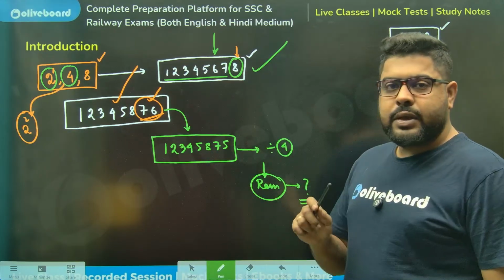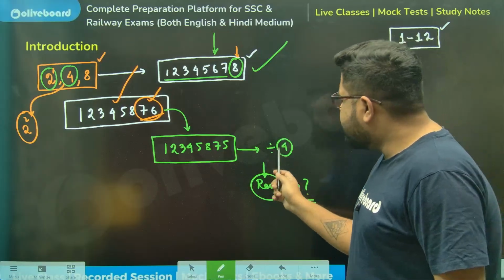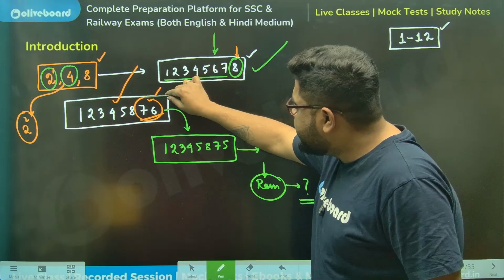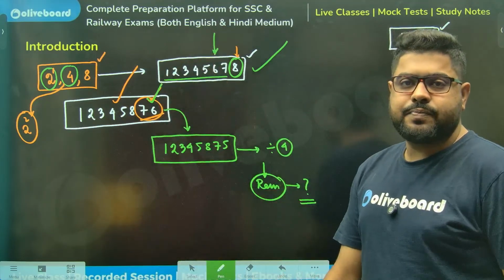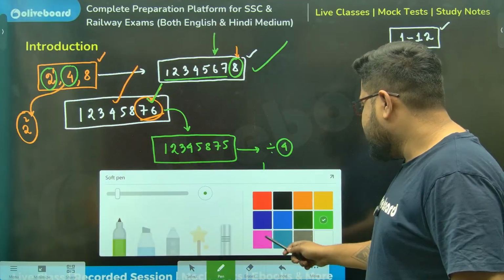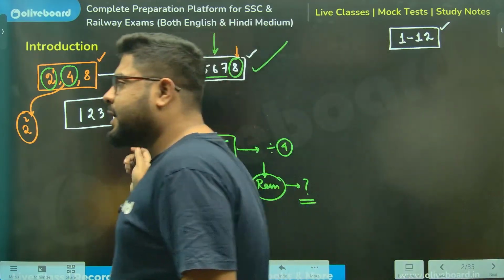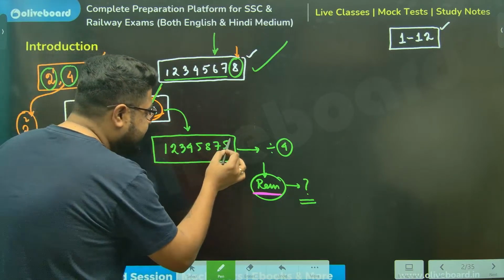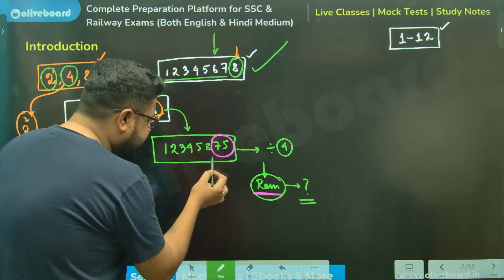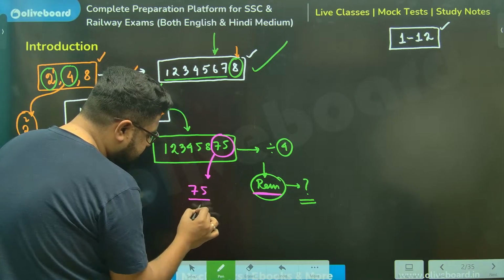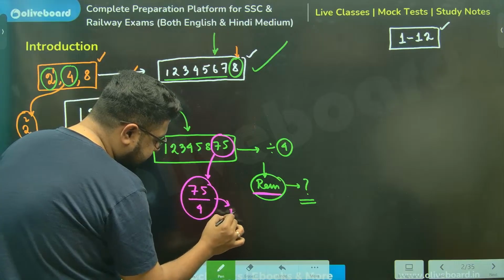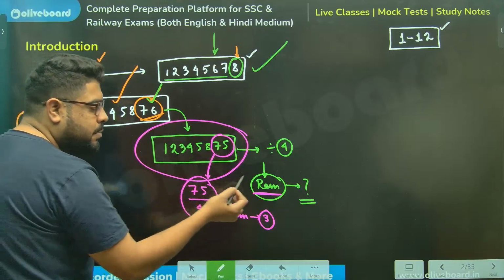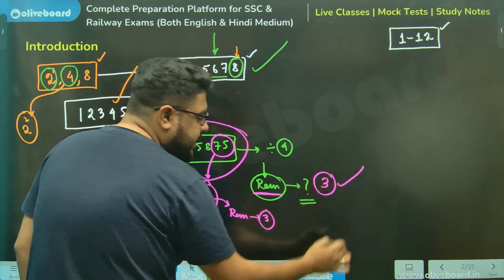So what will you do? Very simple words. Now, most of you will do the normal technique. But we understood the divisibility rule of 4 depends on only the last 2 digits. So whoever has understood this will say, no sir, while finding the remainder also, instead of taking the whole number, I will only take the last 2 digits. So I will just check 75, the last 2 digits, by 4. How much is the remainder? Sir, remainder is 3. That means if I divide the whole number by 4, I will get the same remainder of 3.